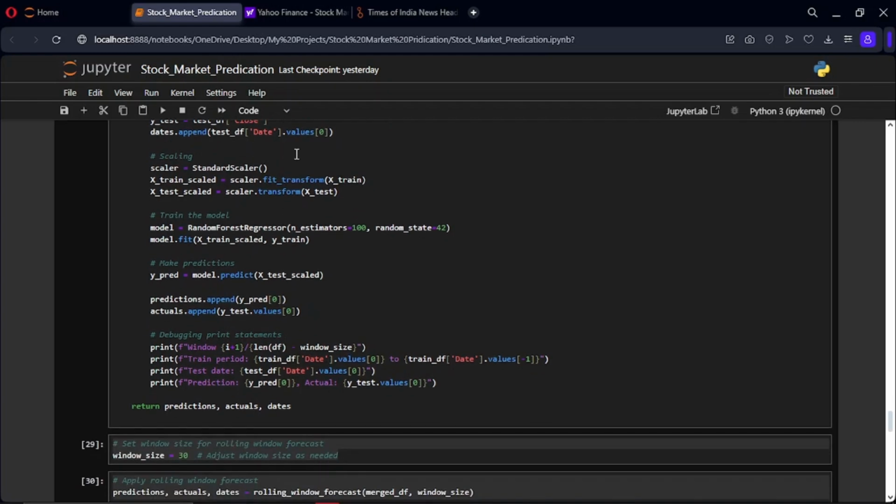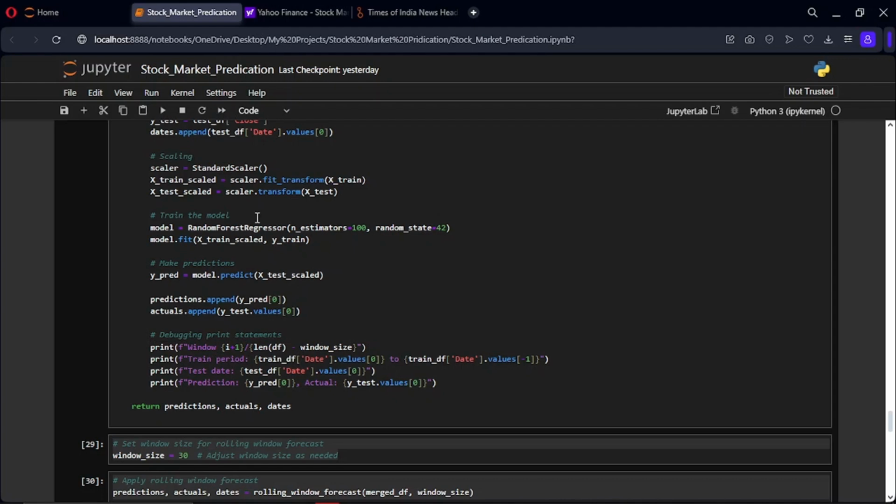Now moving on, scaling the data. Scaler, an instance of standard scaler to standardize the features. The xtrain scale training features using fit transform, which fits the scaler on the training data and then transforms it. The xtest scale test features using transform, which transforms the test data based on the previously fitted scaler.